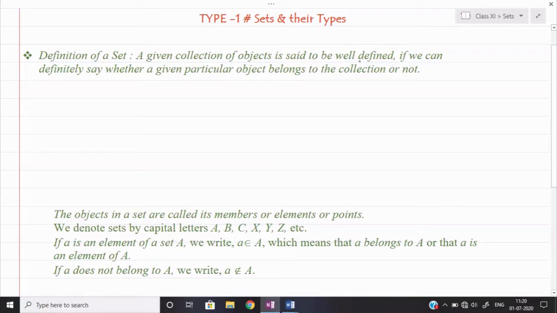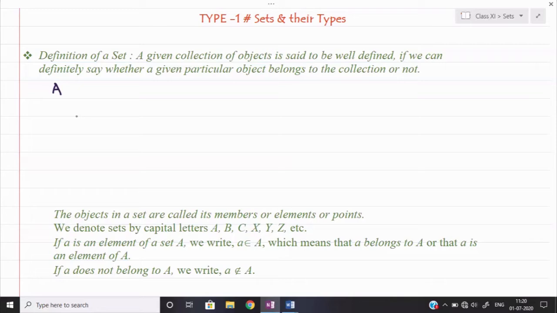First of all, suppose I say I have one set over here. Remember, students, a set we denote by a symbol such as A. Any alphabet you can take for denoting sets. For example, I am taking here the alphabet A. And one more thing, remember, the symbol should be a capital letter. Don't take small letters, because normally small letters we take as objects, elements of the set. So here we shall take capital letters.